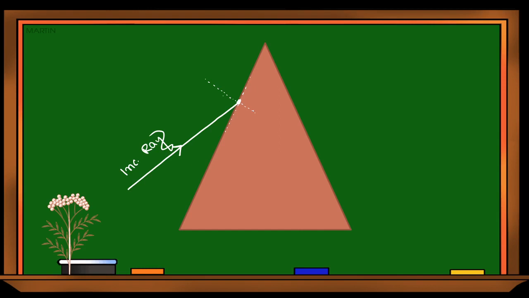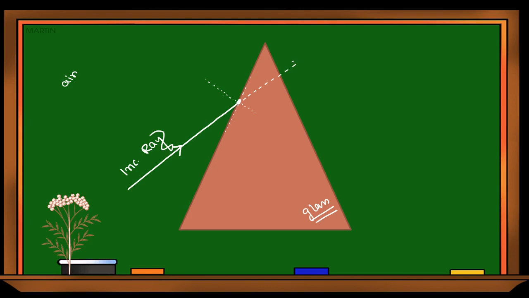Yes? Very good. Now you tell me, suppose outside medium is air and this prism is made of glass. Which is denser? Glass is denser. As glass is denser, light will not go in the well designed path.